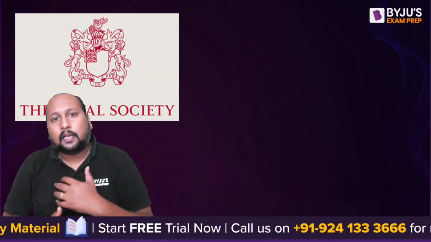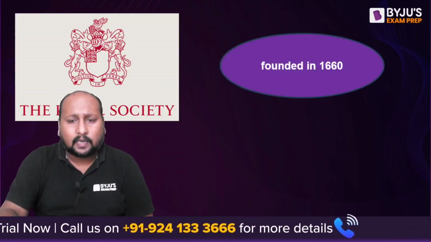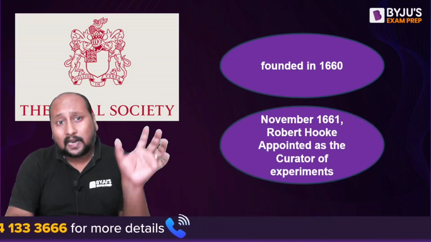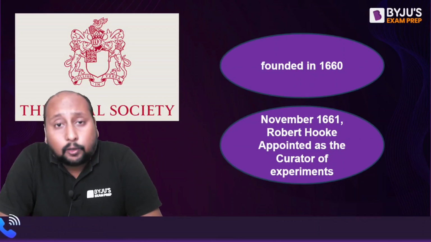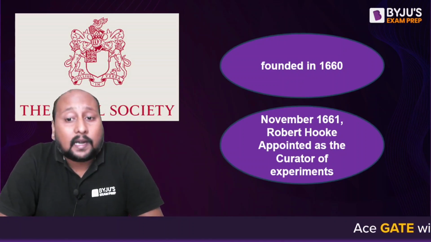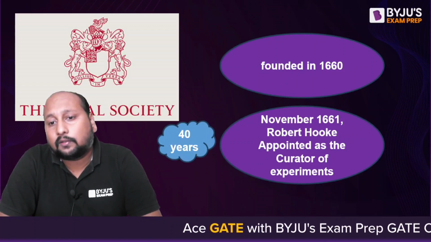Along with different companions, they used to conduct different experimentations, and based on that they were creating the theories, because that era, 1600 to 1700, was the evolution of science, and the discoveries were there. He held that position for 40 years.